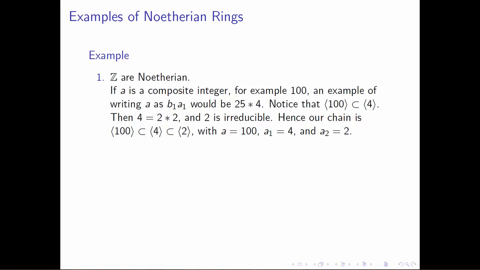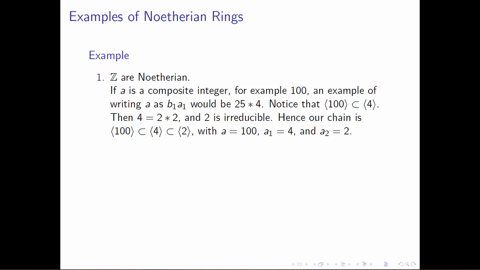But what I'd like to do is discuss, with the integers being Noetherian, how this plays into our proof. We've seen the fundamental theorem of arithmetic, but what does this mean in terms of ideals? Suppose that we started with a composite integer. Let's take, for example, 100. Now that happens to be a non-zero non-unit, so we could take A and write it as B1 times A1, as 25 times 4. So let's have 25 be the B1 and 4 be the A1.